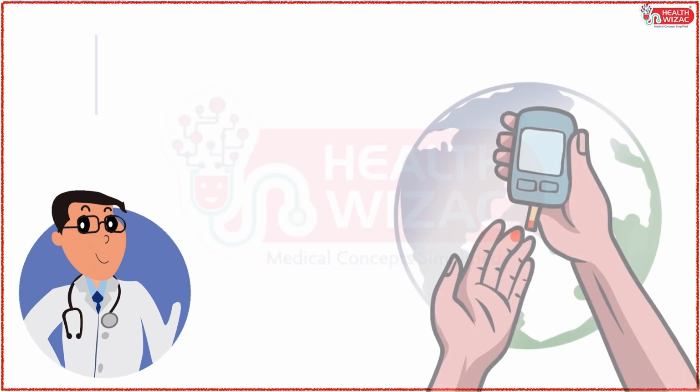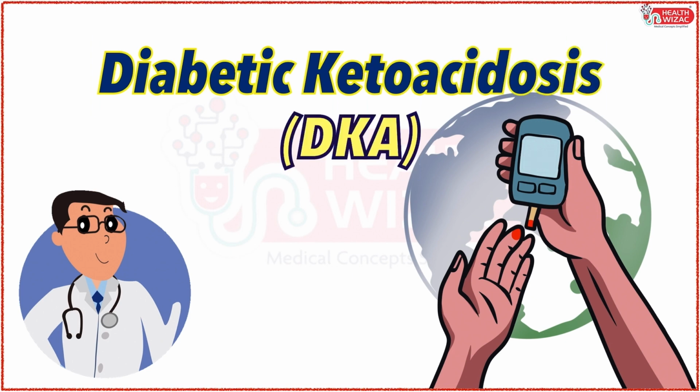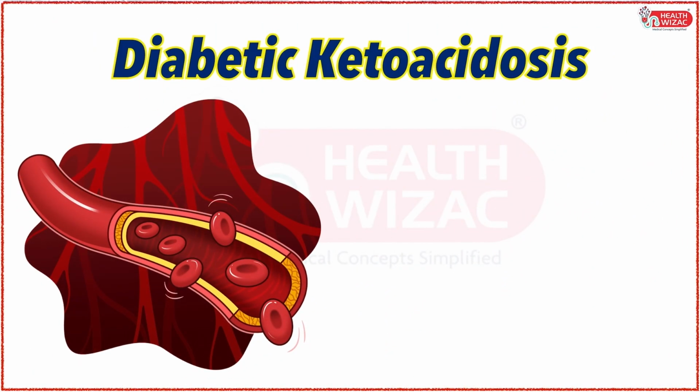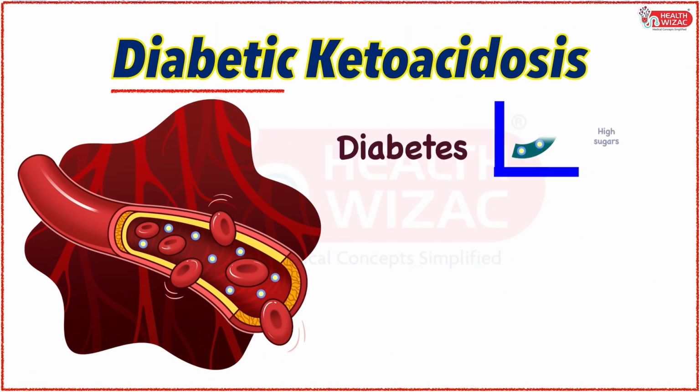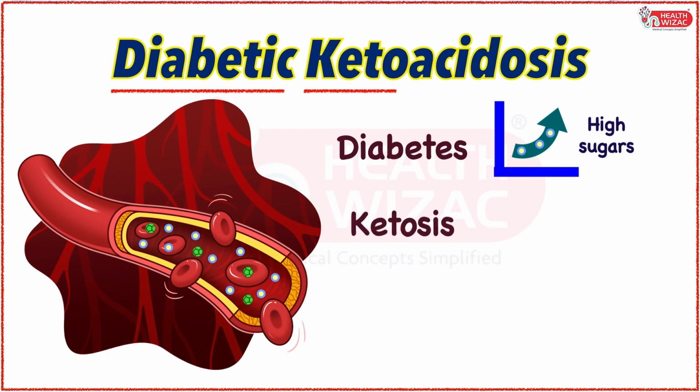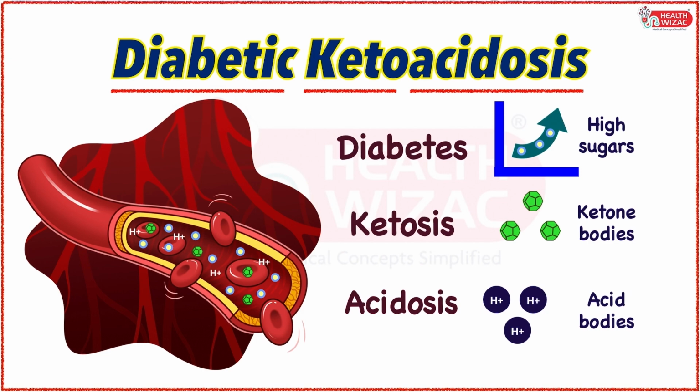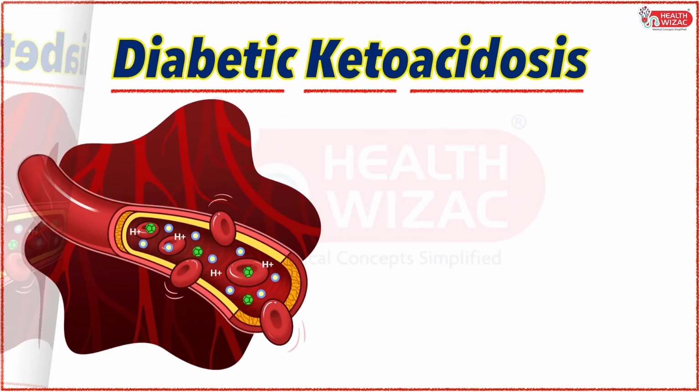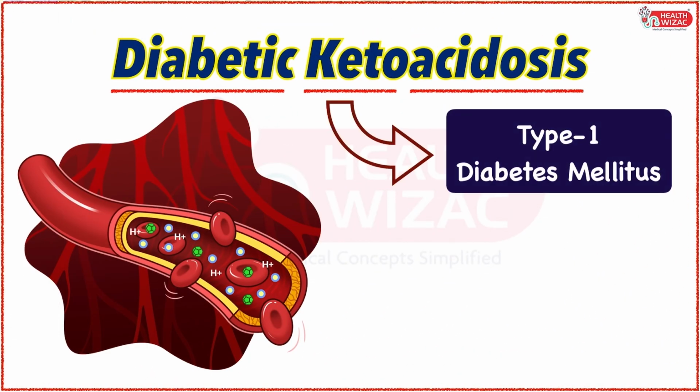In this video, we will learn about diabetic ketoacidosis, also labeled as DKA. DKA, as the name suggests, is a clinical condition diagnosed with the presence of the triad of diabetes, that is high sugars, ketosis, that is presence of ketone bodies, and acidosis. It's usually found as the first presentation of type 1 diabetic patients but can also be present in type 2 diabetic patients.